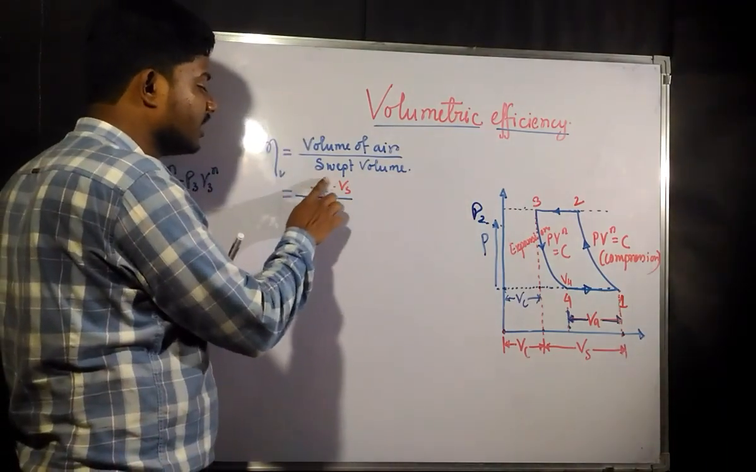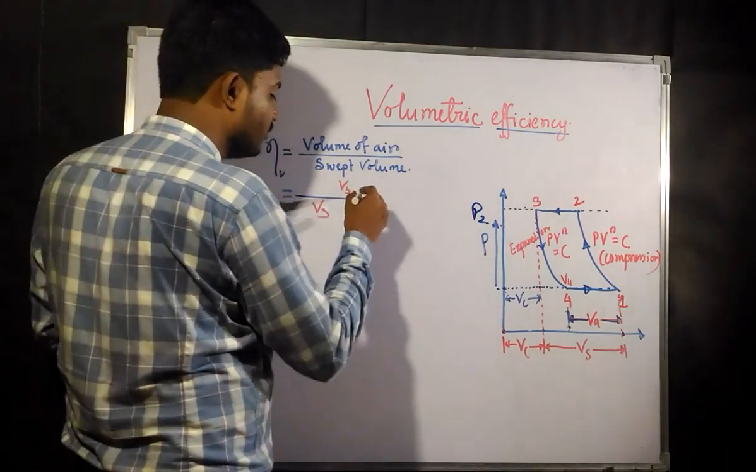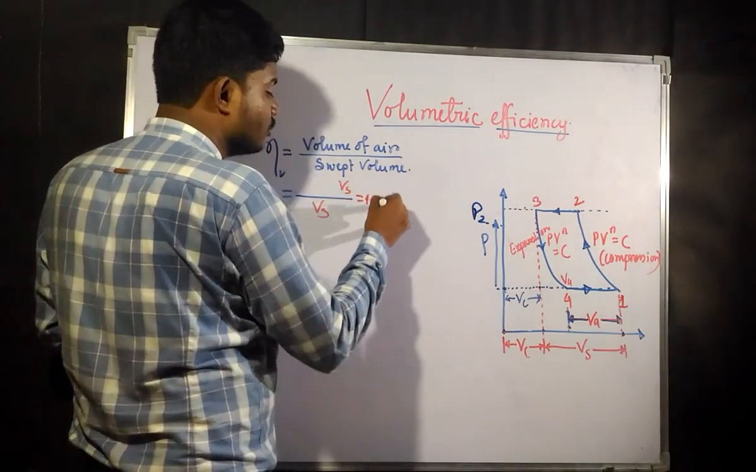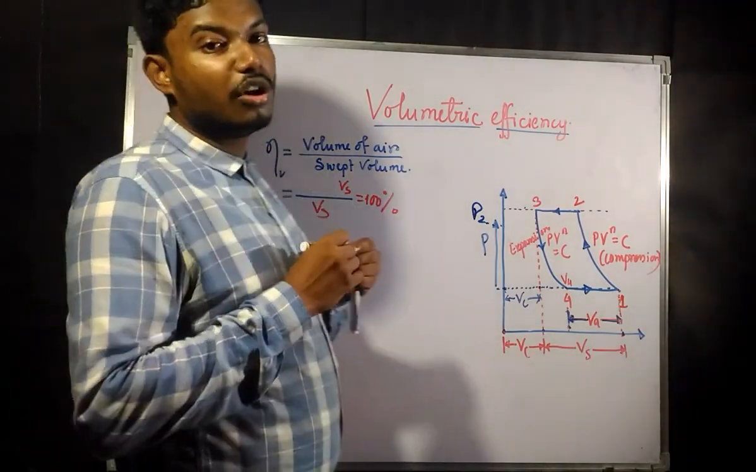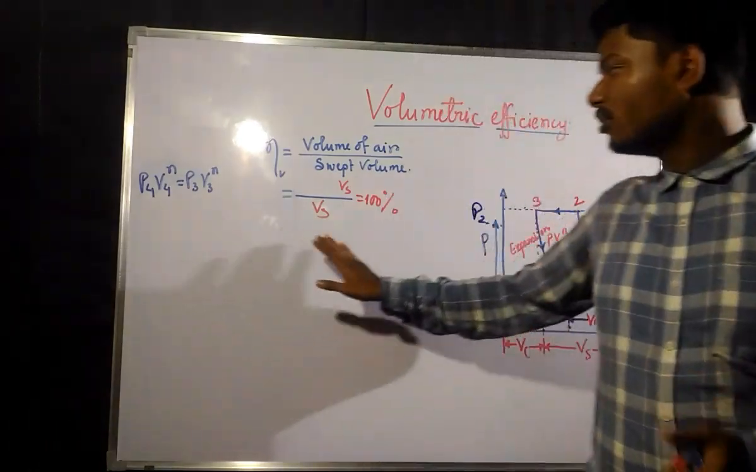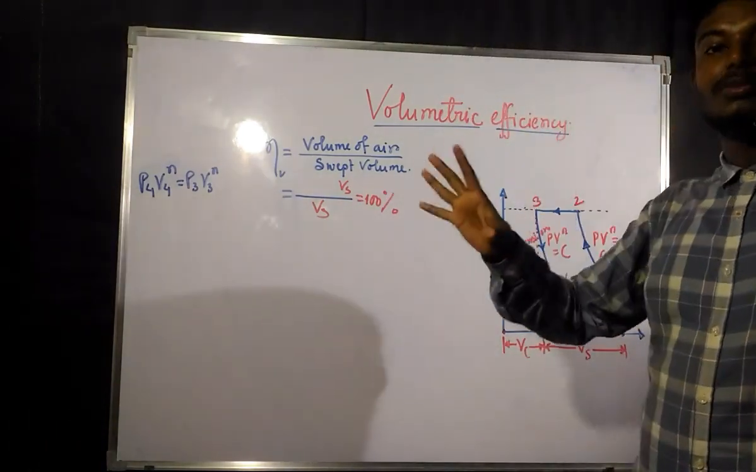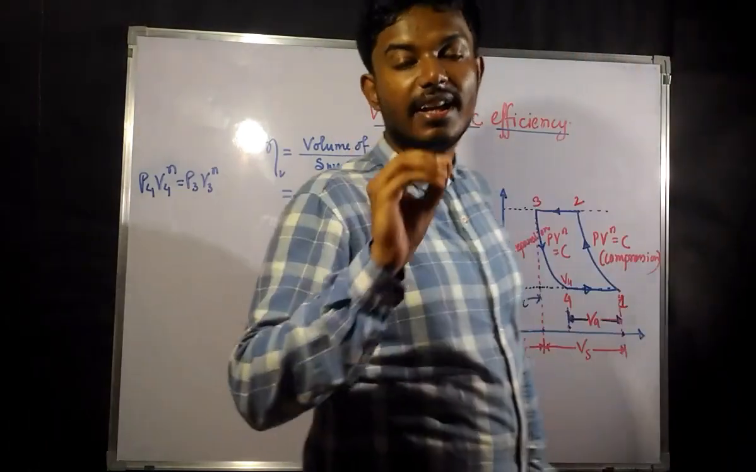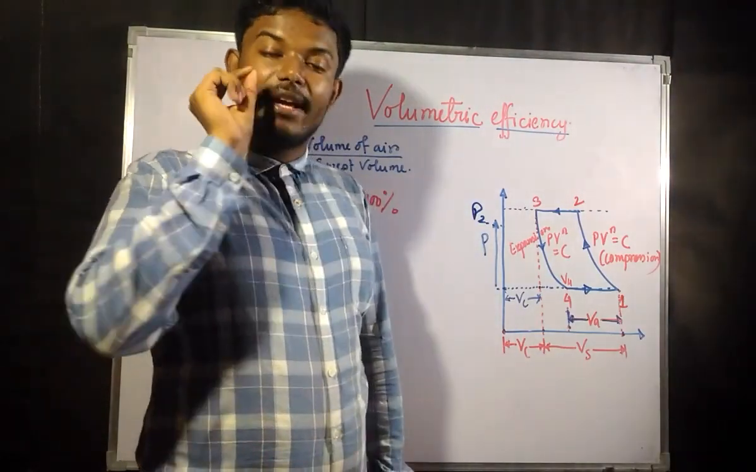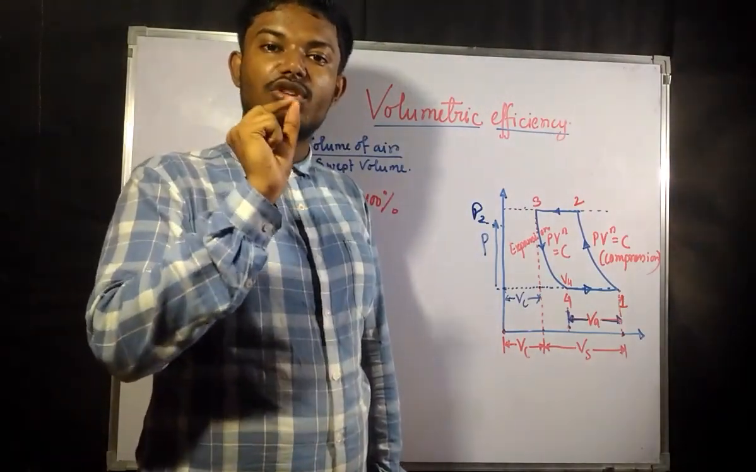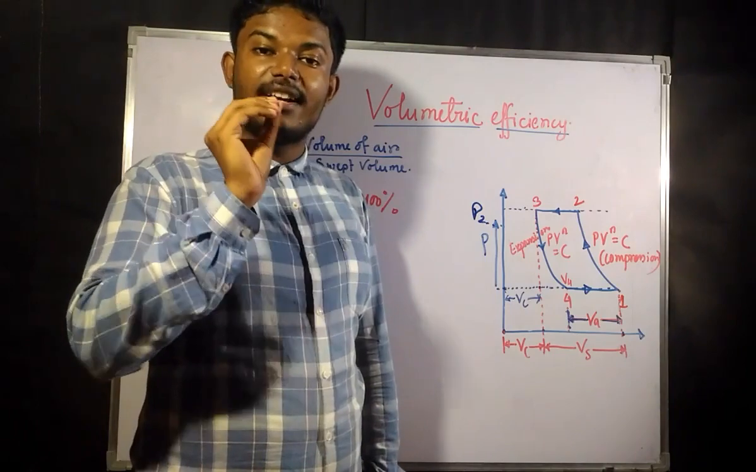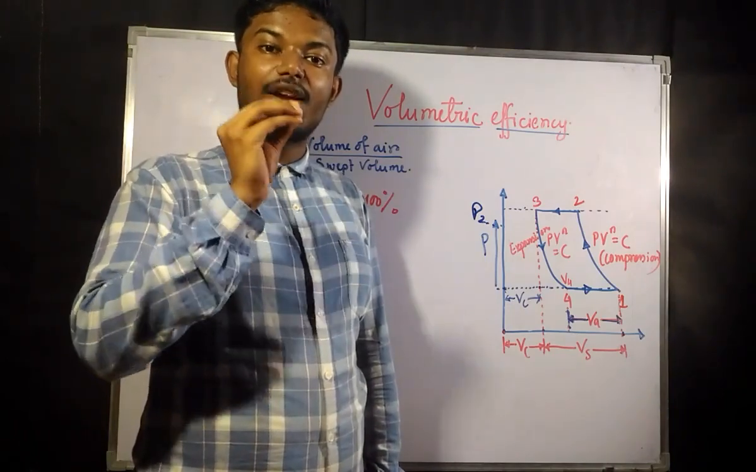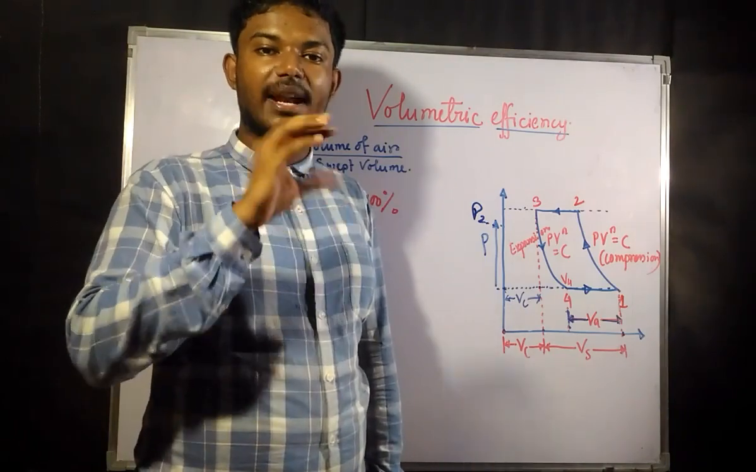So if you think that VS is going to give you 100%, okay, so that means what? That is not possible. That is not at all possible. That means it is not possible to create a cylinder without a clearance volume. The slightest amount of clearance volume would be there, and the slightest amount of air would also be present there, trapped there.